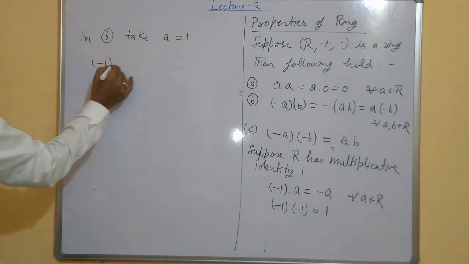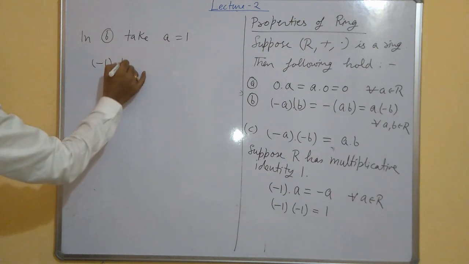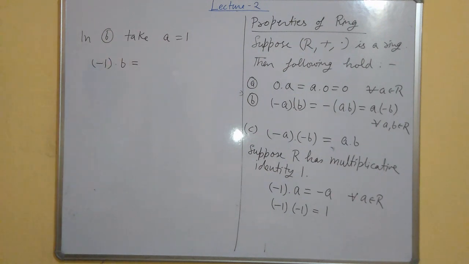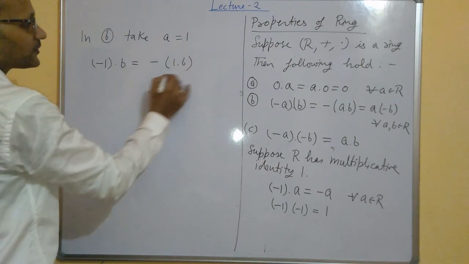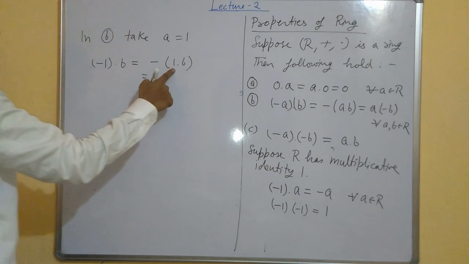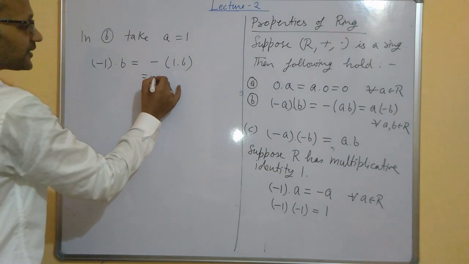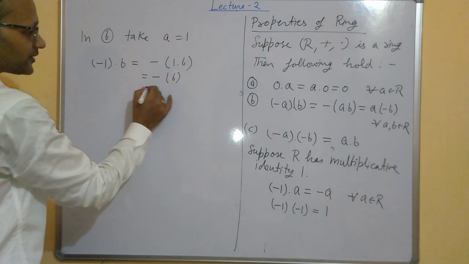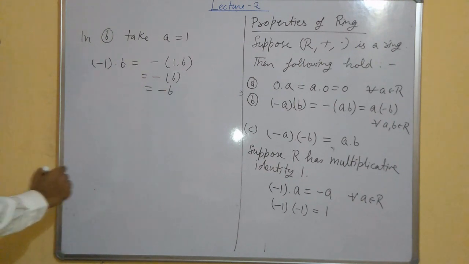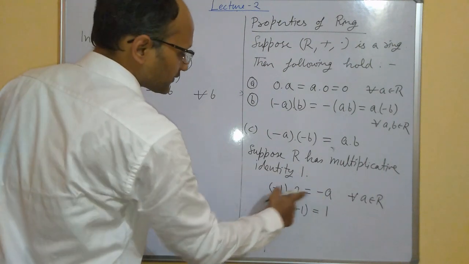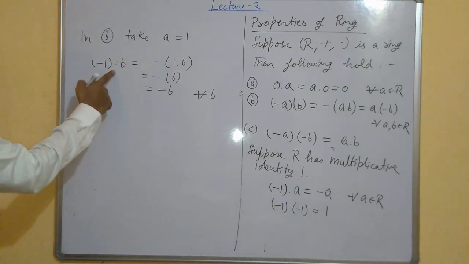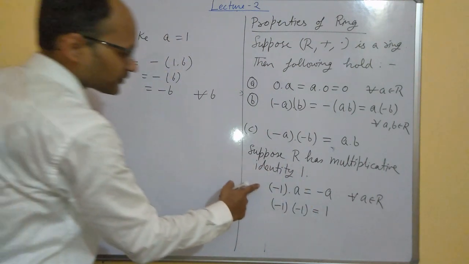Minus 1 into B is the same thing as minus of 1 into B. But 1 into B, because 1 is the multiplicative identity, is B, so it is minus of B. So that is minus B. This is true for all B. So either you write A or B, there is no difference. In place of B you can also write A. So this is the proof.